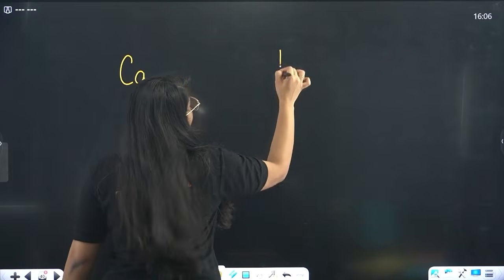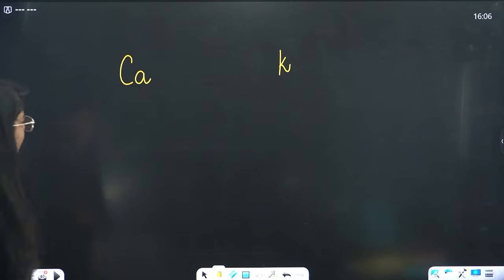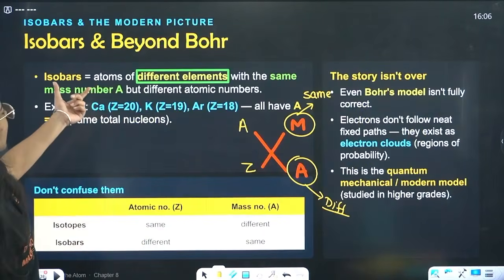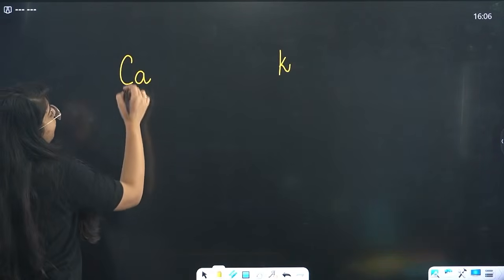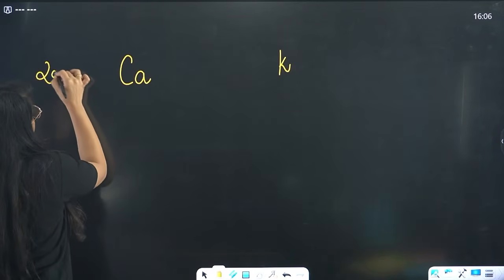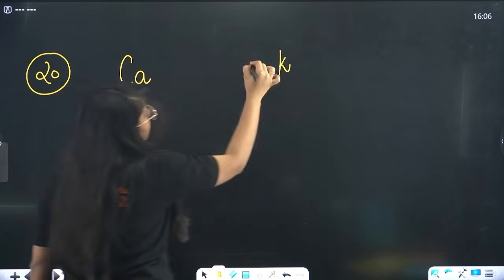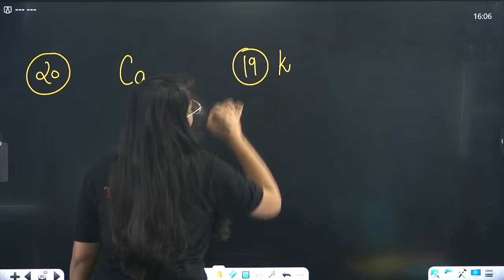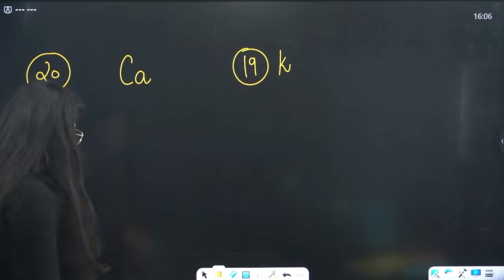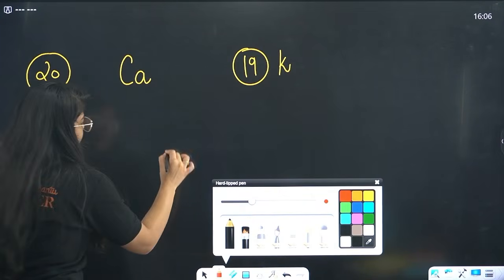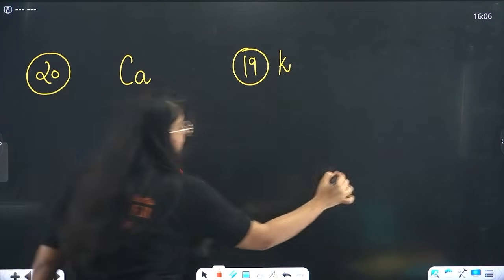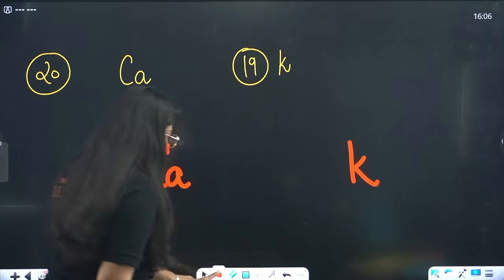First, the atomic number of calcium is 20. The atomic number of potassium is 19. Now let's write their symbols. The first thing you have to do is write their symbols. This is calcium, this is potassium.